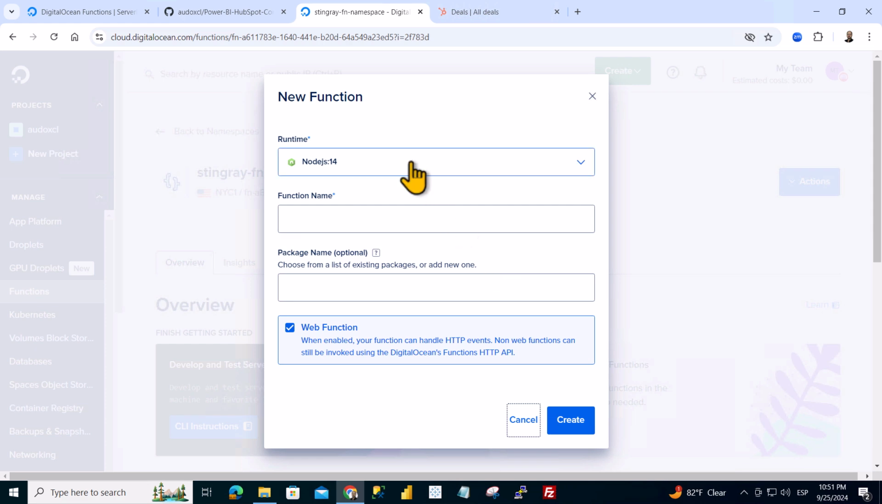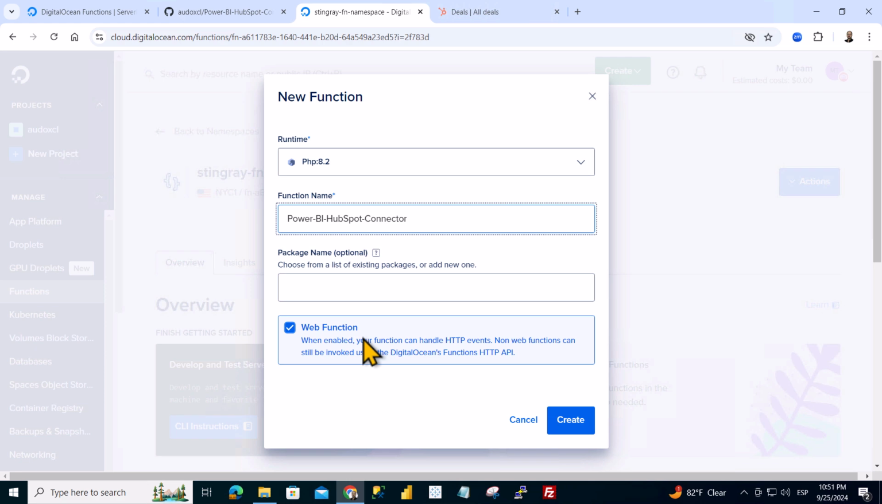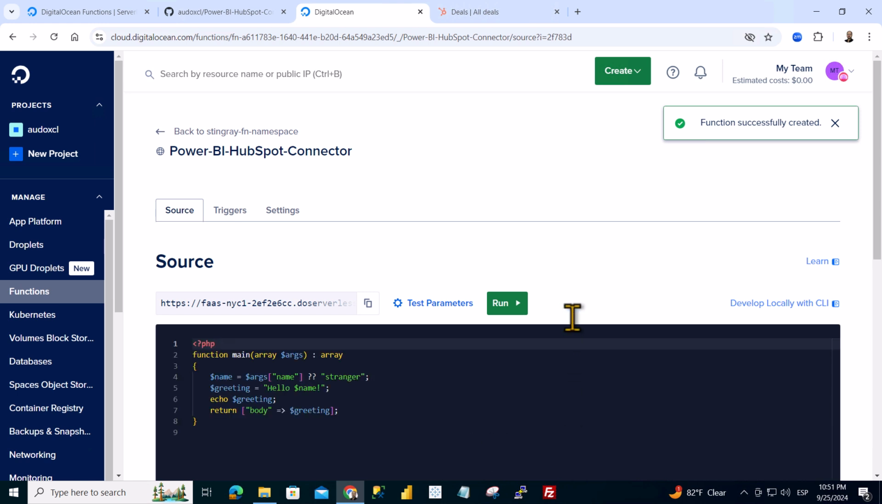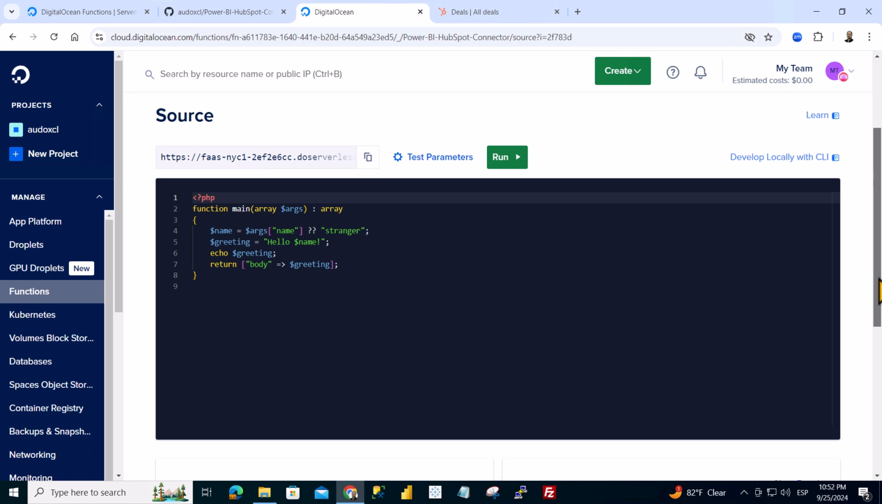We select the PHP 8.2 option. We choose a name for the function, for example, Power BI HubSpot Connector. We have to make sure that the Web Function option is activated and click on Create. With that, we have created our function within DigitalOcean. Now we paste the connector code inside the function in DigitalOcean.